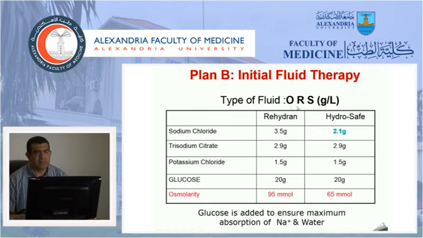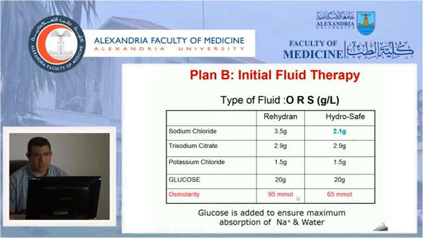In Plan B, he will be given ORS, oral rehydration solution, at the oral rehydration center. We have 2 types of oral rehydration solution, the usual one and the low sodium type. We don't need to know just the concentration of sodium, which is low in the hydrosafe or decreased sodium type. The osmolarity is lower in this type, which will help the improvement of diarrhea.